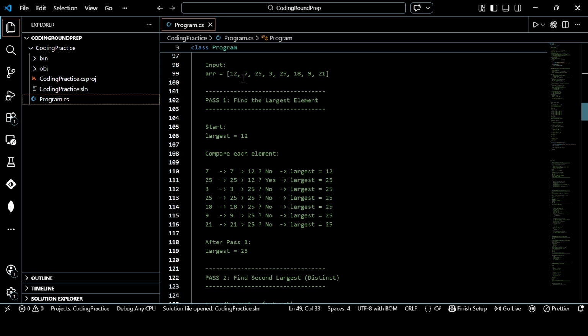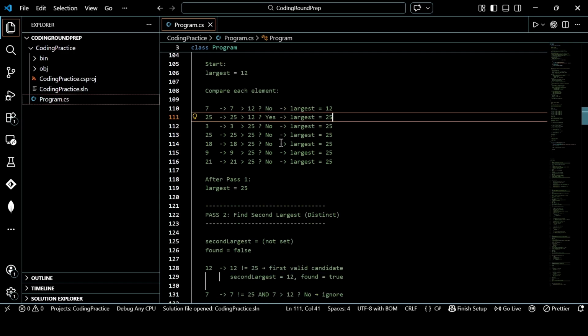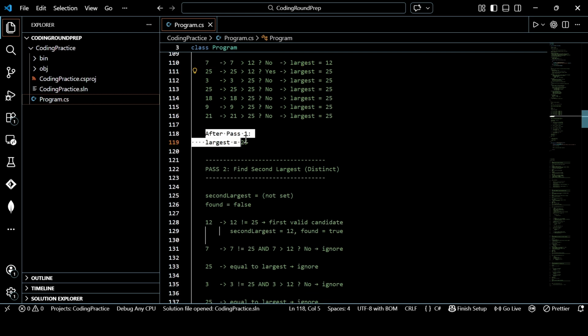Now we will start from here and we will compare each value to see if that value is greater than 12 or not. The moment we find it, let's say in the second run, we will find it here, right? 12 is less than 25. So we will update the largest value from 12 to 25 and we will continue looping through this. Even if it reaches here, it is also 25, but it is not larger than 25. So largest will remain. Now in the second pass, after the first pass, we have got the value.